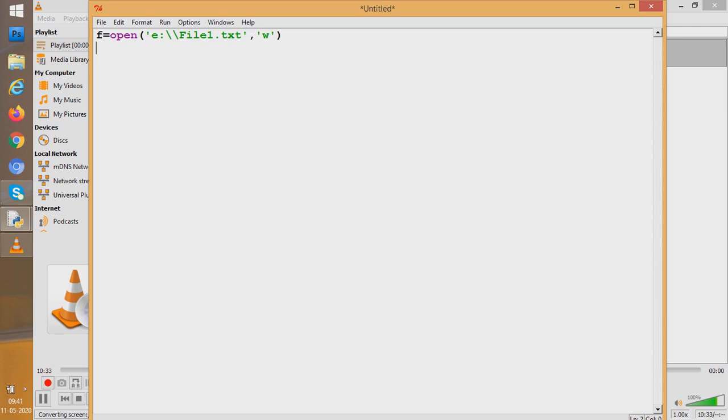Now, as we have opened the file, what is our next work? Our next work is to write something in the file. So we try to write. In Python, there is a function called write to write in a file. I can write anything here. The world is a place where we live peacefully. So this is one line I have written.